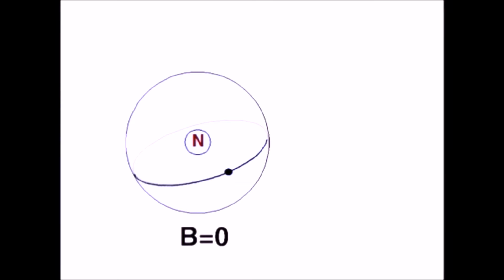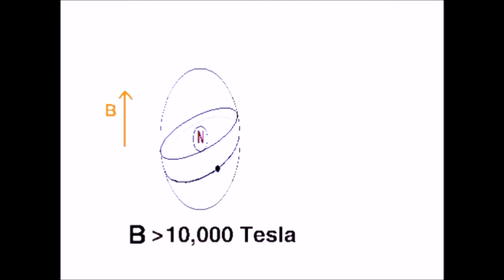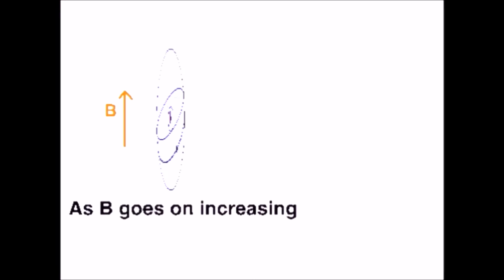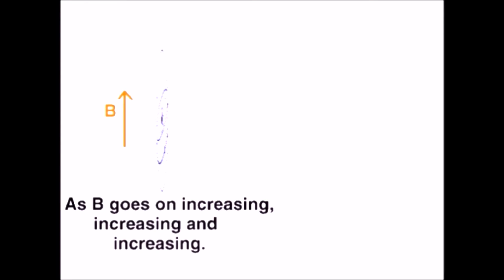But supposing that you did wander into a magnetic field of 10,000 Tesla, what would happen? Strong magnetic forces would start to squeeze the electron orbits in all the atoms in your body. Let's take the example of a spherical hydrogen atom. Here, B is the strength of the magnetic field. As B increases, we see the atom's orbits getting squeezed in the direction perpendicular to the magnetic field. Increasing the magnetic field strength further, the orbits get squeezed more, ending up from a cigar shape to a needle shape. Similarly, the molecules that make up your body are only able to hold together when they are made up of normal-shaped atoms and not needle-shaped atoms.